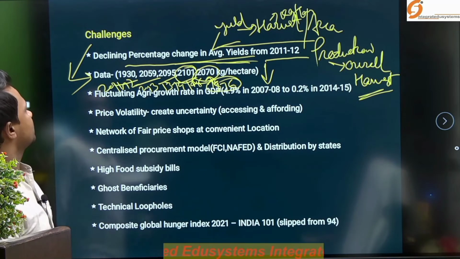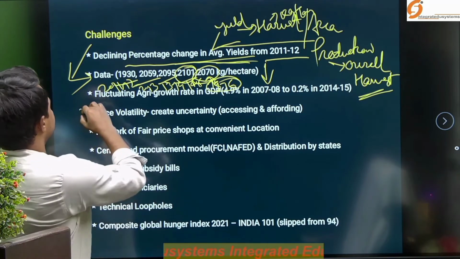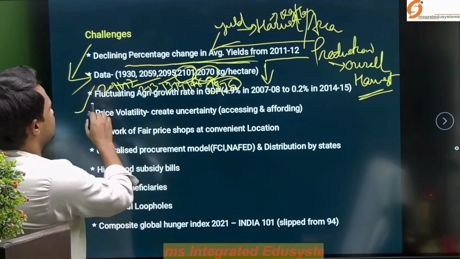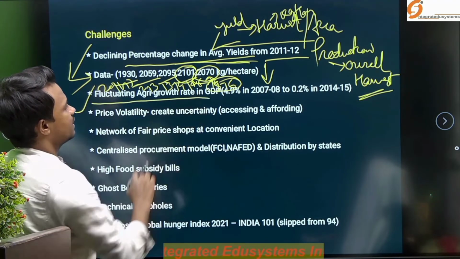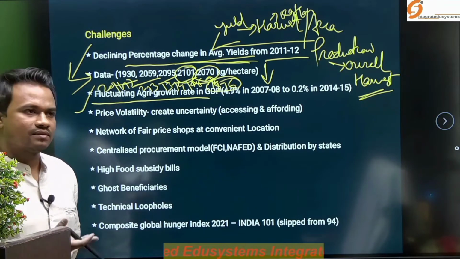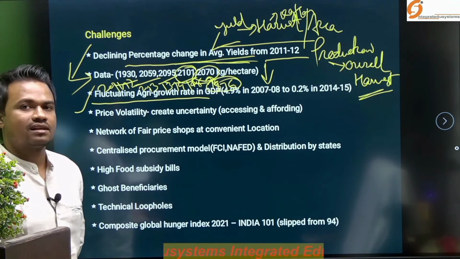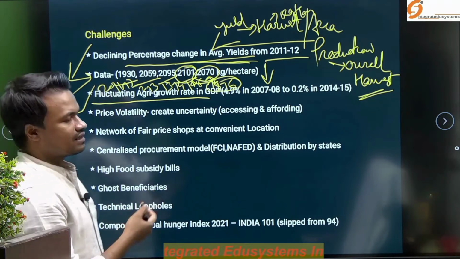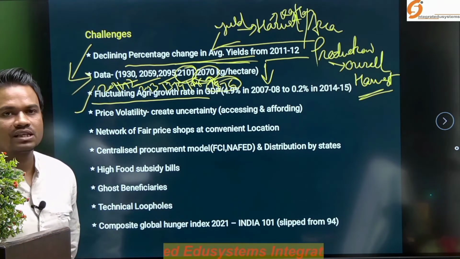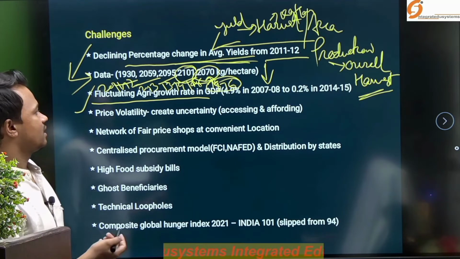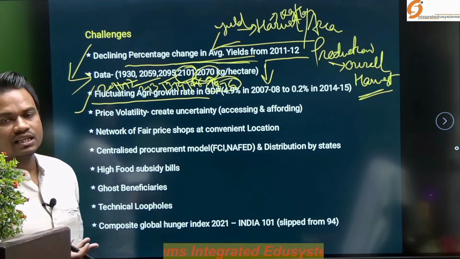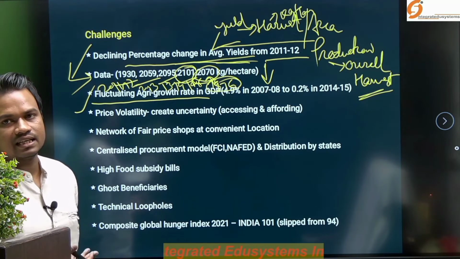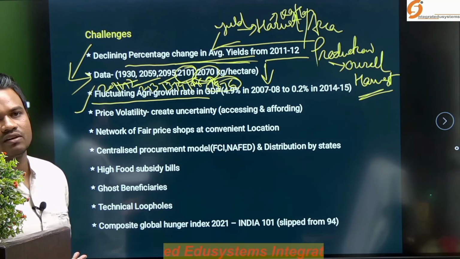So, that is one of the concerns, and the next important concern is the fluctuating agri growth rate. Again, we have seen that agriculture in India is a gamble of monsoon, many a time that statement is used, but despite various micro irrigation and irrigational interventions, the contribution of agriculture in the entire GDP is still fluctuating or uncertain.